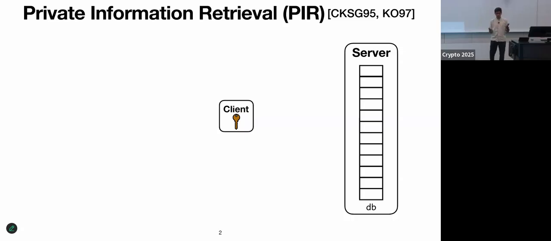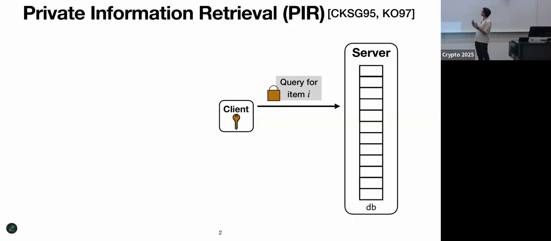Okay, before talking about maliciously secure PIR, let's just recap what standard PIR, or semi-honest PIR, does. Roughly, this is a protocol between a client and a server. The server holds some database, and the client wishes to retrieve the ith entry of the database in a private manner. So it will send its index i encoded or encrypted in some way, and the server will respond with the ith entry, again under some kind of encoding. The client can then decode this to get back db sub i.